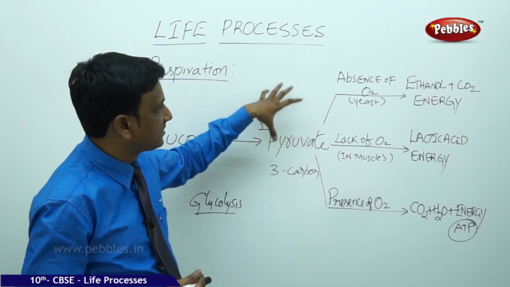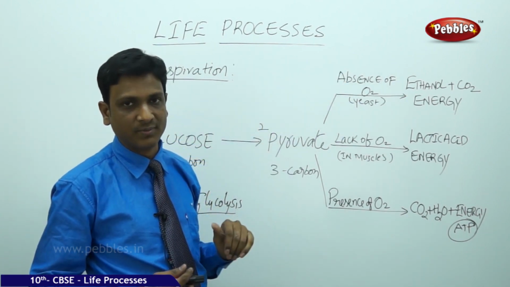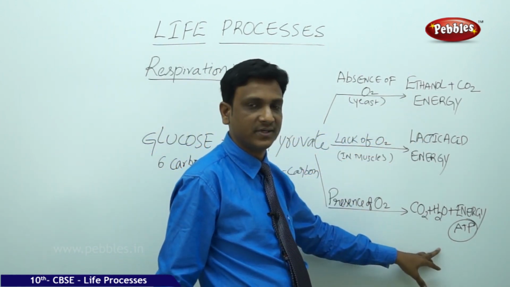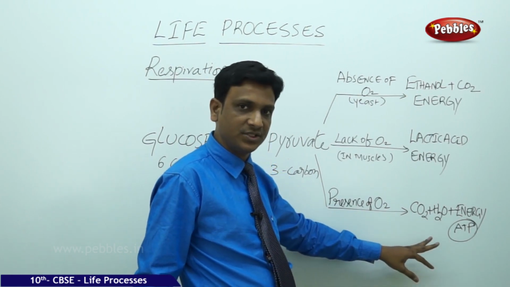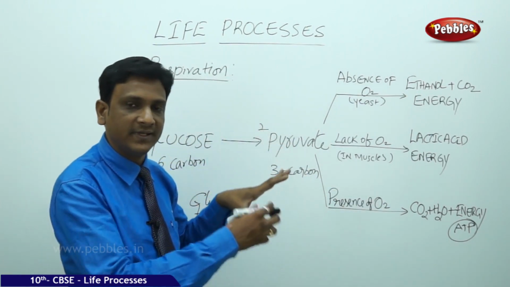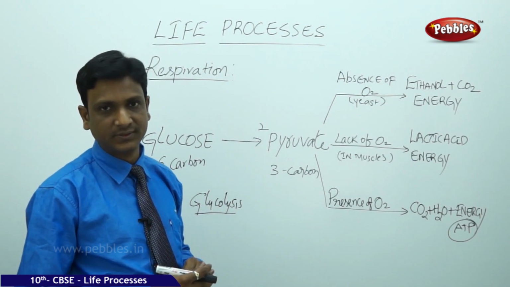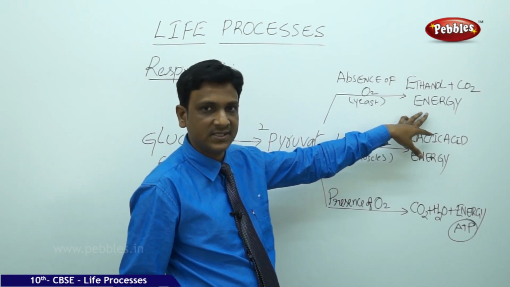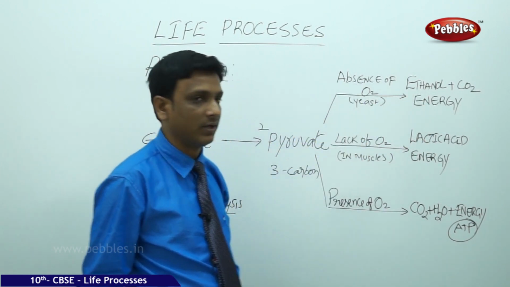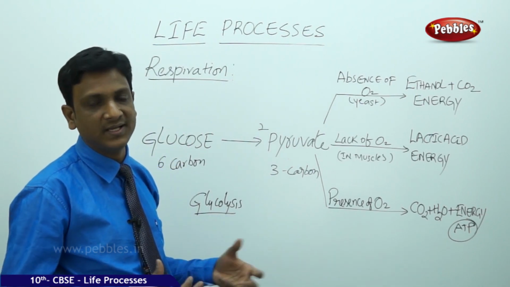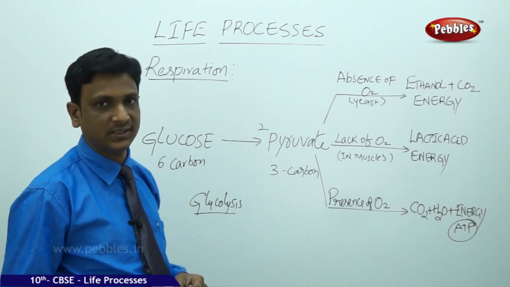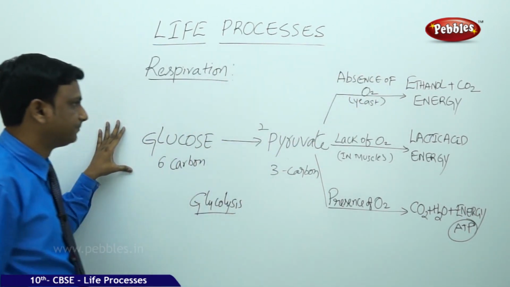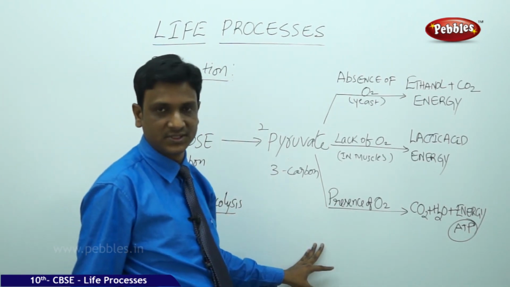So pyruvic acid is converted to ethanol, carbon dioxide and energy, but the energy is less compared to aerobic respiration. In aerobic respiration, the energy present in the pyruvate is completely taken out. But here it is not completely released. Only a part of the energy is released and some energy is still stored in the ethanol. The organism cannot completely utilize the pyruvate. So in anaerobic respiration, these organisms get less energy out of the glucose when compared to aerobic organisms.